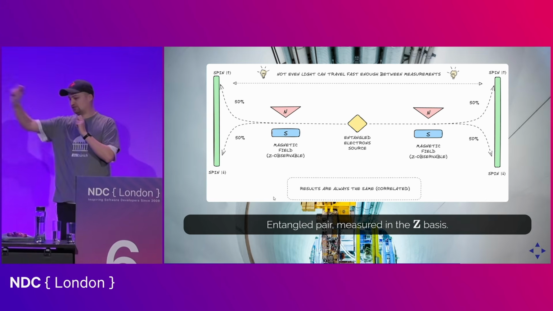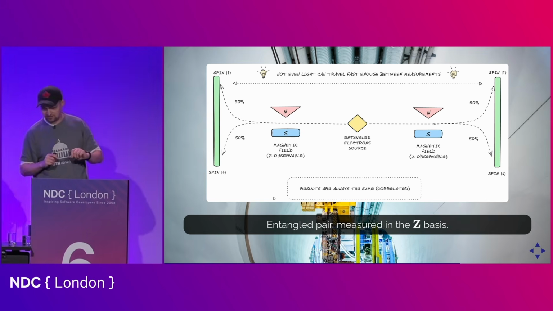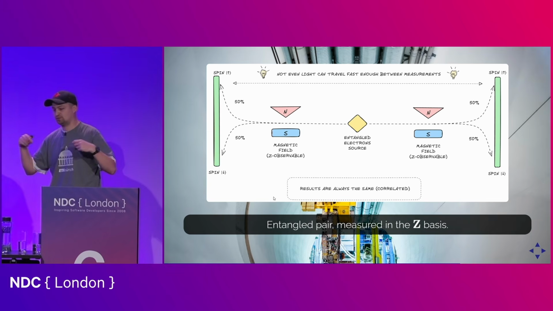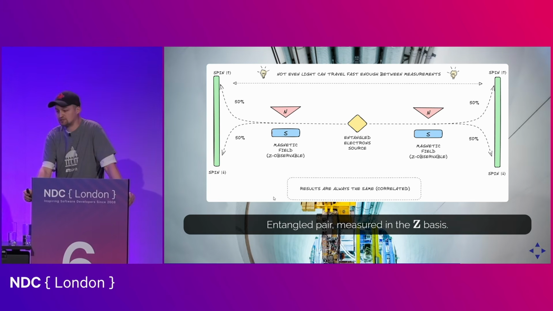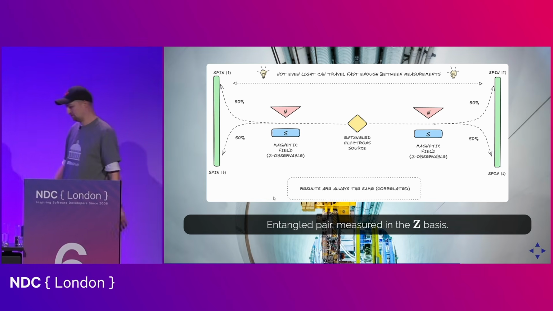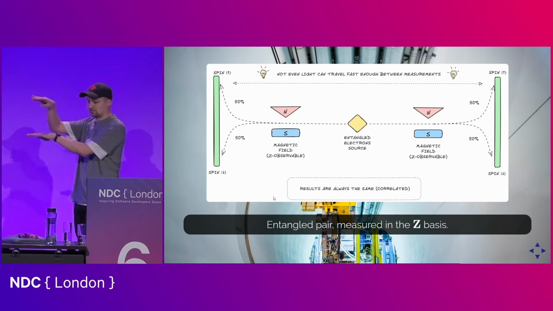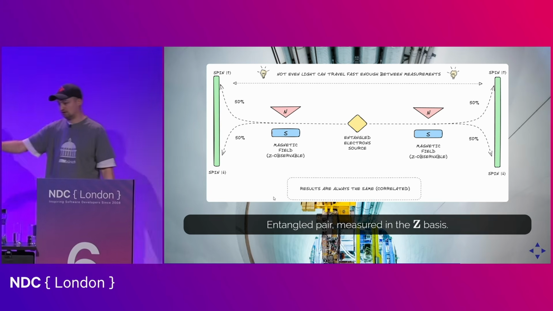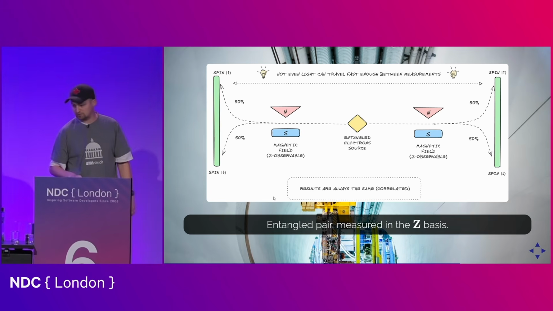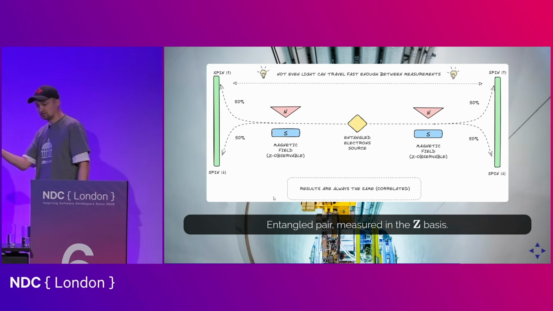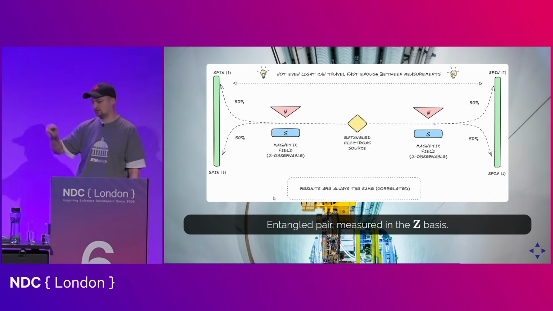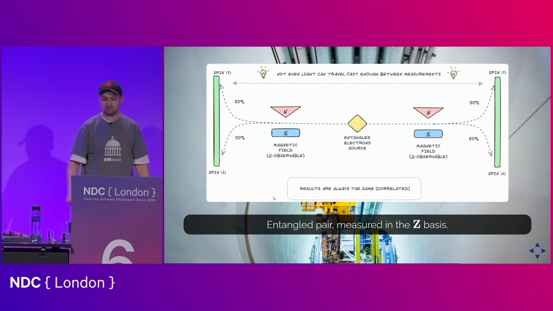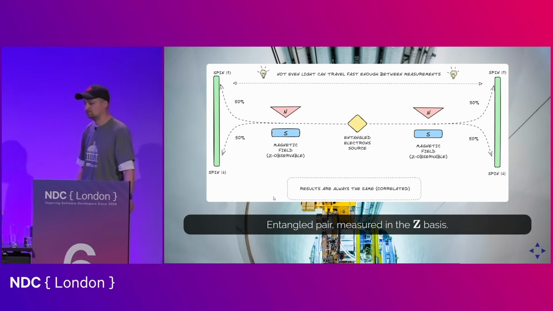So we send one electron over there and the other over there. And these electrons are not prepared with any specific component of the spin, so they are effectively in a superposition of all the available spin values. Then they go through these magnetic fields that are oriented in such a way that they will deflect the electron up or down. And because the electrons are in a superposition, they acquire the value at the moment of being measured. They choose how to respond to a measurement. In half of the cases they go up, in half of the cases they go down. It's sort of like going through a beam splitter.